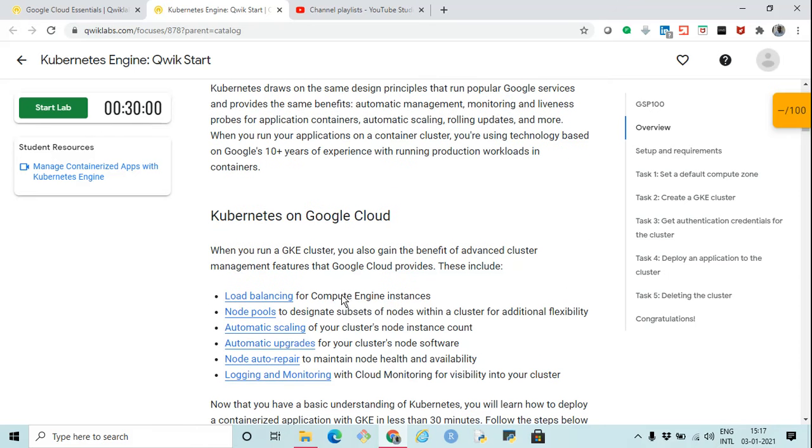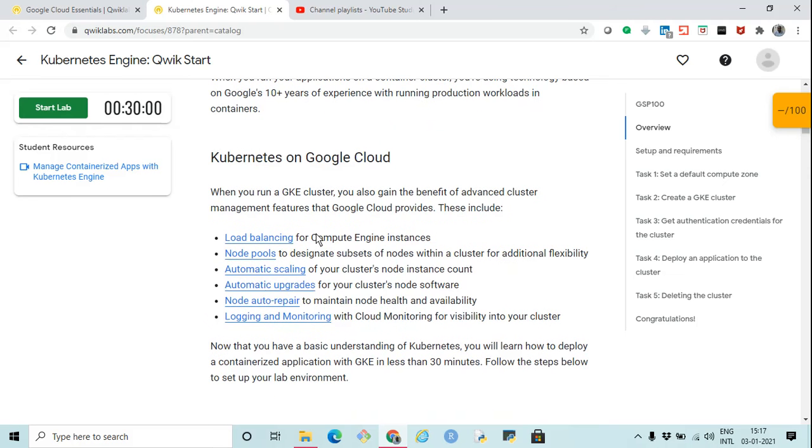The advantage of using Kubernetes on the Google Cloud is that it provides facilities like load balancing, node pools, auto scaling, auto upgrade, node repair, logging, and monitoring. All these details will be covered exclusively in further labs. But for this lab, we are just going to create a Kubernetes cluster and deploy an application on that particular cluster. So let's start the lab.